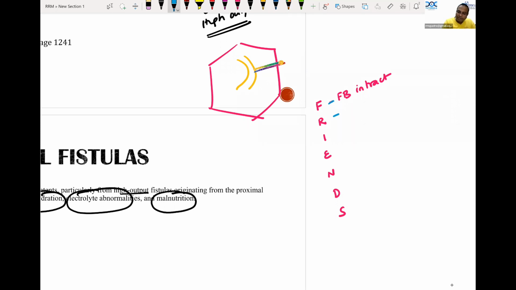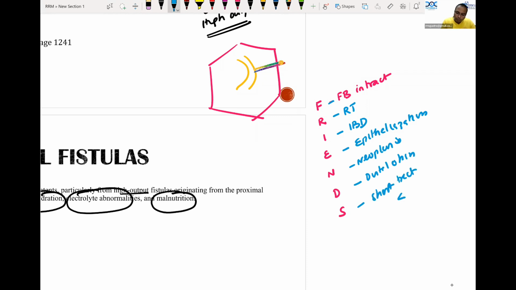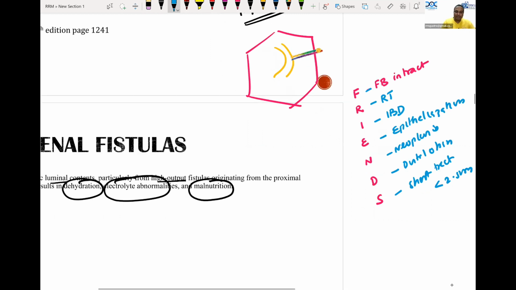F for foreign body in the tract, R for radiotherapy, I for inflammatory bowel disease, E for epithelialized tract, N for neoplasia, D for distal obstruction, and S for short tract, less than 2.5 centimeter. So foreign body, radiotherapy, inflammatory bowel disease, epithelialization, neoplasia, distal obstruction, short tracts will not heal in enterocutaneous fistulas. This is a very classical question from Schwartz. The mnemonic is from Schwartz.